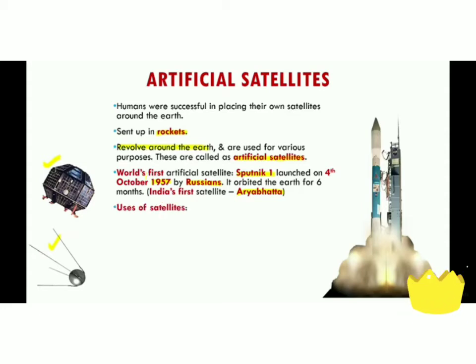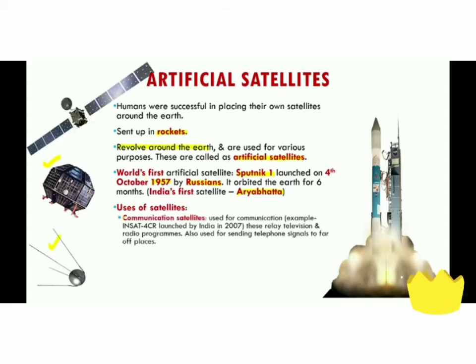Now we will see the uses of satellites. First is the communication satellite, which is used for communication. Example, INSAT 4CR launched by India in 2007. These relay television and radio programs. They are also used for sending telephone signals to far off places. That's why they are known as communication satellites.